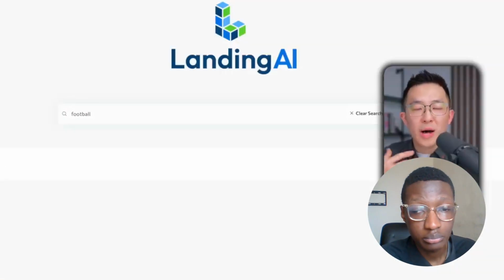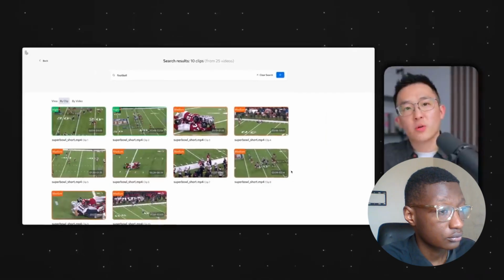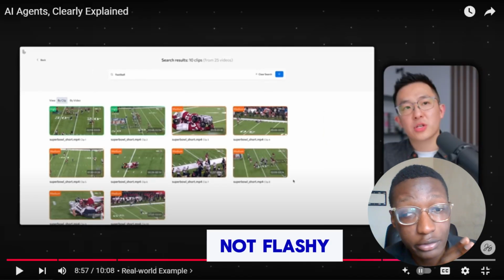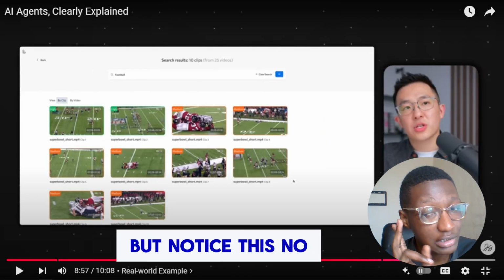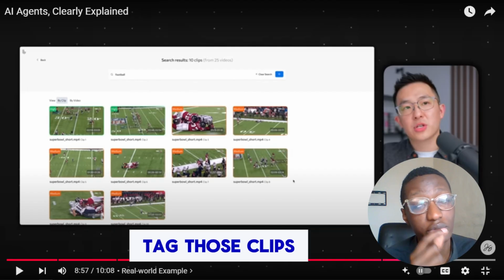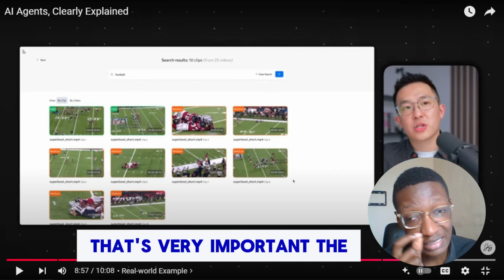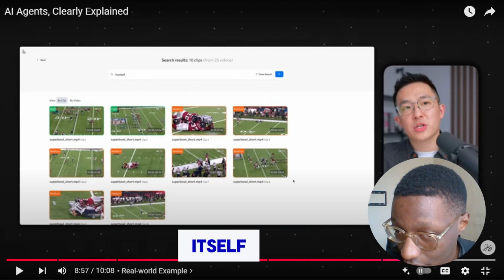The programming is obviously a lot more technical and complicated than what we see in the front end, but that's the point of this demo, right? The average user like myself wants a simple app that just works. So yeah, okay, not flashy, but notice this. No human sat down to tag those clips. That's very important. The agent figured it out itself.